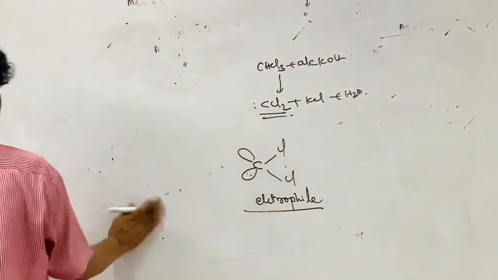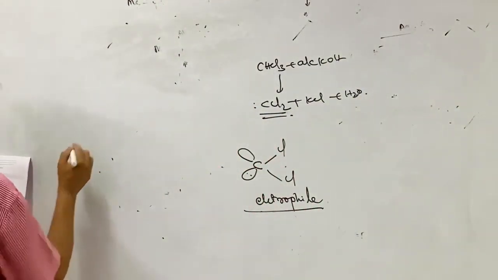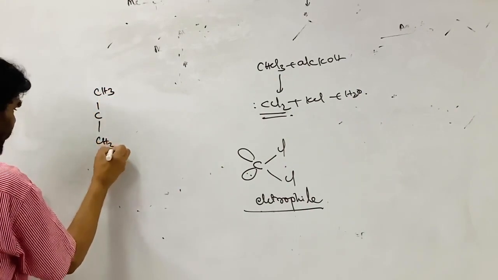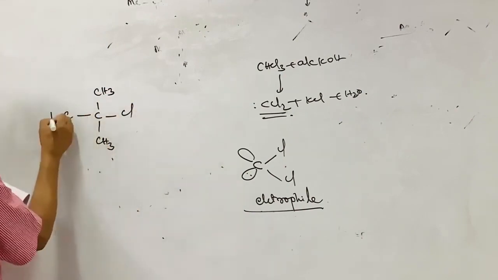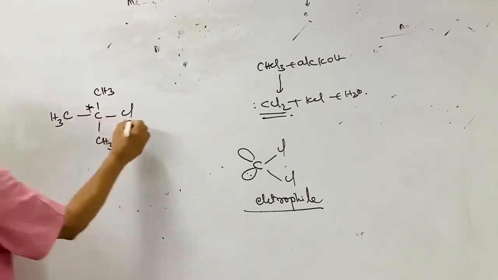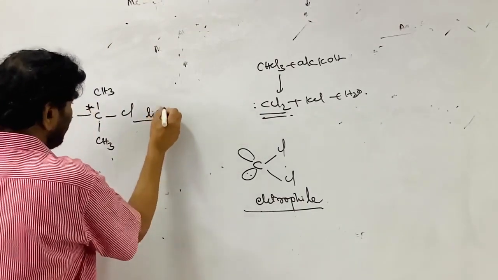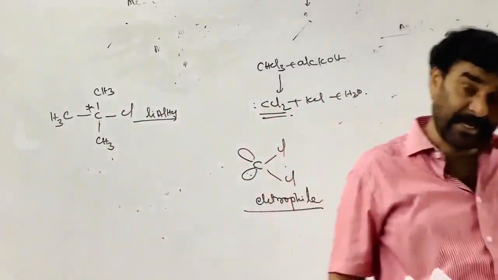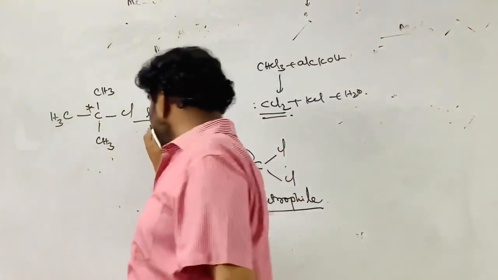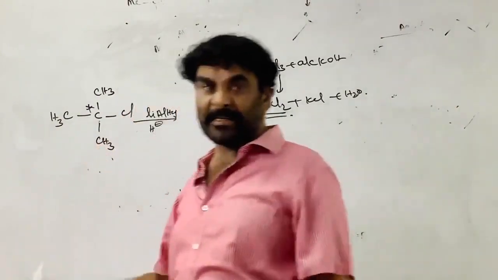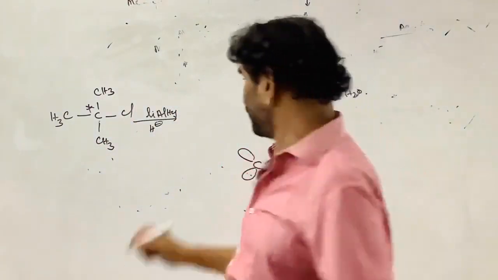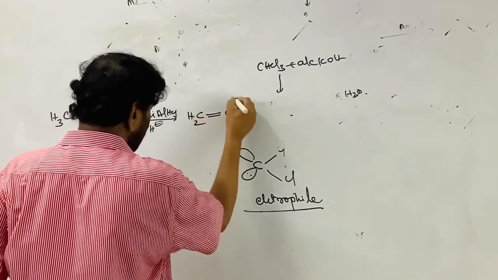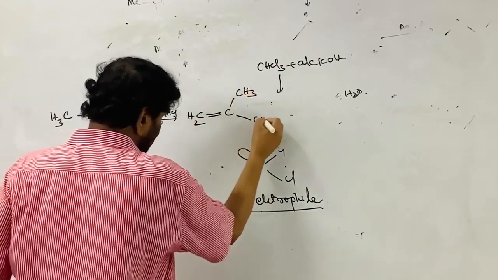Lithium aluminum hydride. And in the next question, 30th, this is the compound. This is treated with the 2 reducing agents. Alkyl halide, tertiary butyl chloride, 3 degree alkyl halide. It is treated with lithium aluminum hydride. Lithium aluminum hydride is good for the primary and secondary. H minus ion is the strong base. Tertiary halides in the presence of the strong base undergo elimination. Here the product is CH2 double bond C, CH3, CH3.